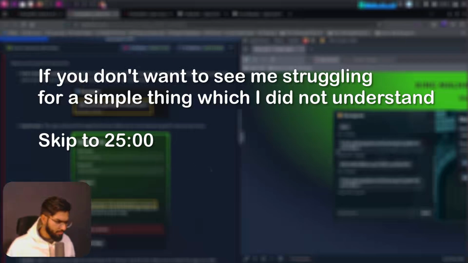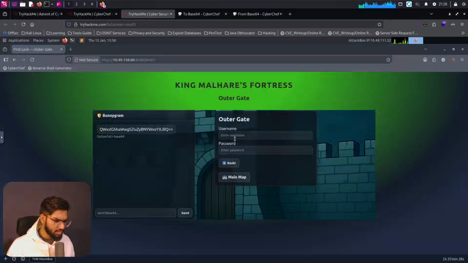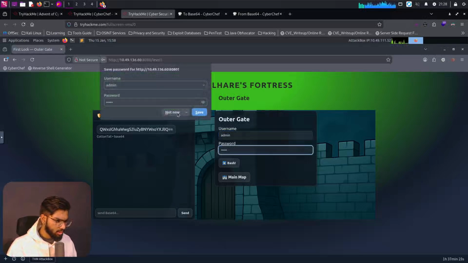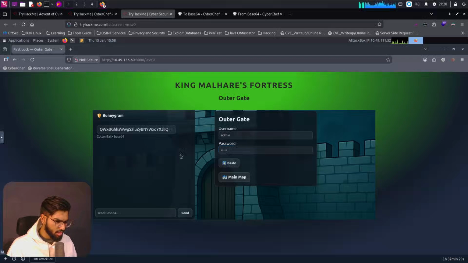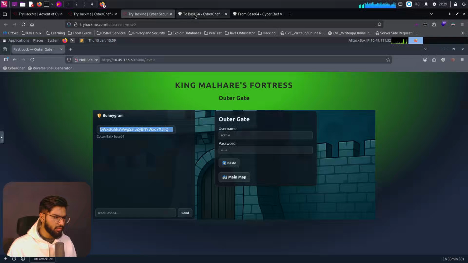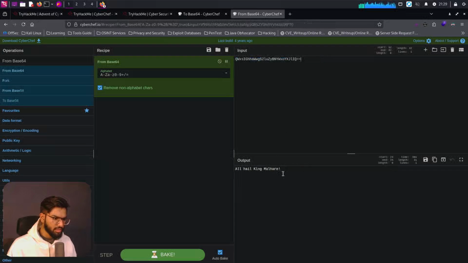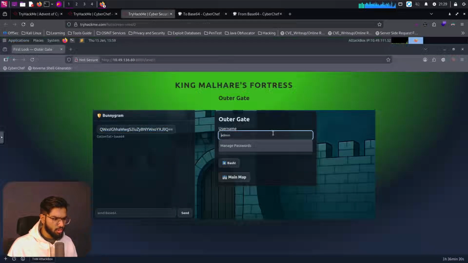So that's the outer gate. It says access denied, but that page is not loading for me. Let's refresh this and click on admin and admin. Not enough. Click on bash, or what is it? Okay, this gives no response at all. Even if I press enter, it just gives nothing. So I guess everything is just stored here itself. Let's decode this. It says all hail King Malhare. But that is not of any use here.